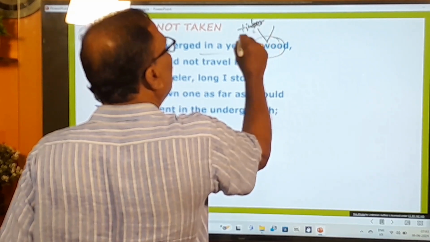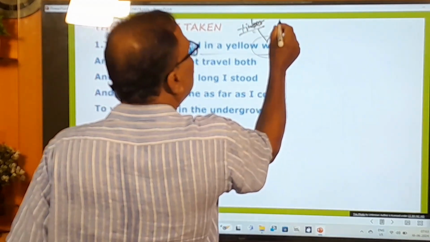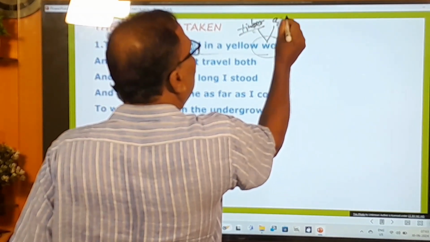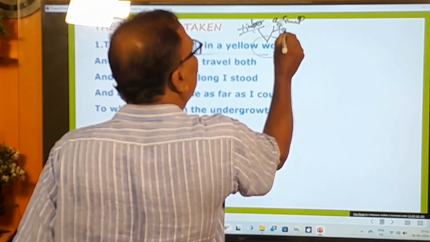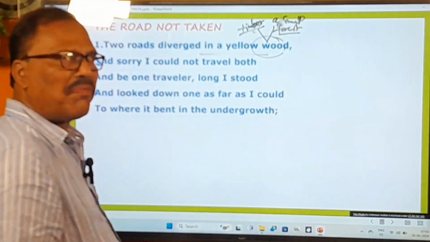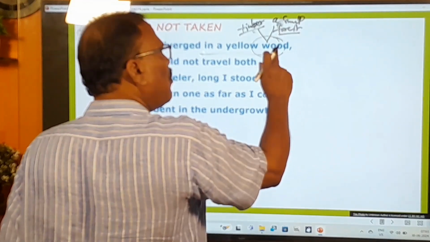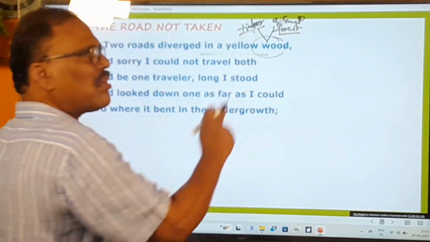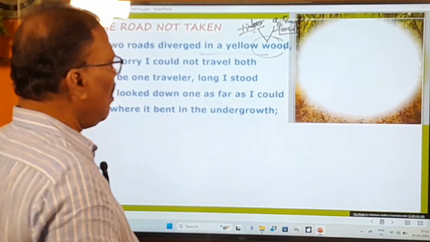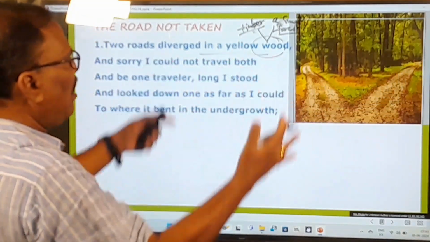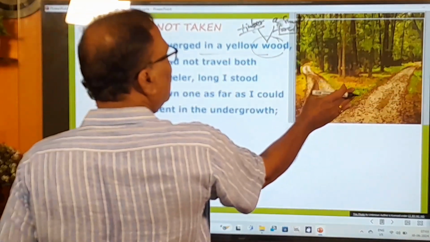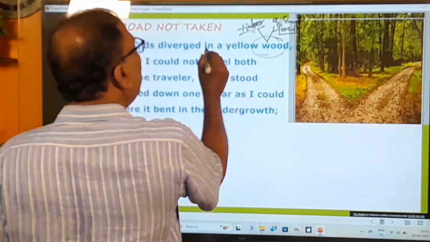Timber means Kalapa, karra. And wood also means a small forest, a small forest. And it has another word also. Woods is also there. Wood means a small forest. Woods is also a small forest. I'll give you the picture of the forest. This is that forest. So here, in a yellow wood.